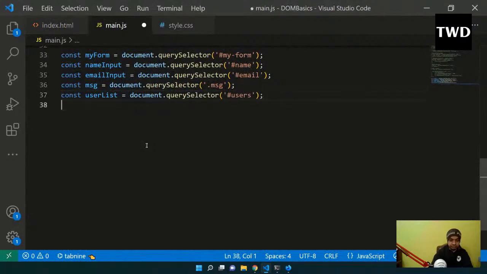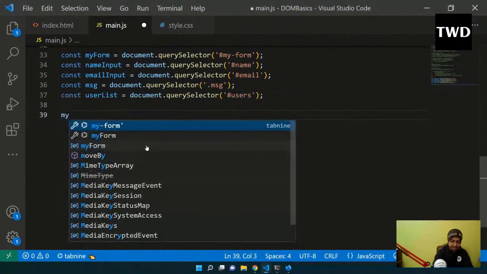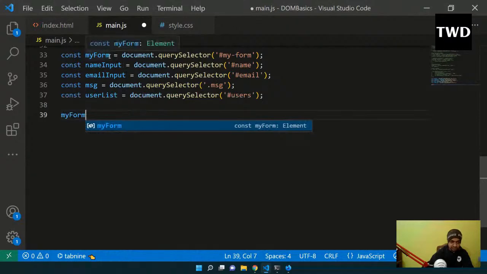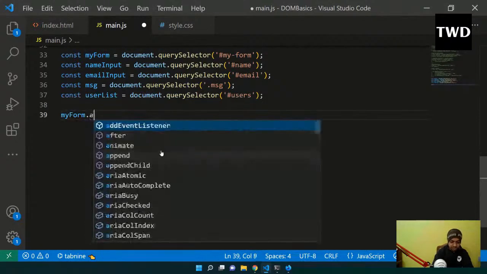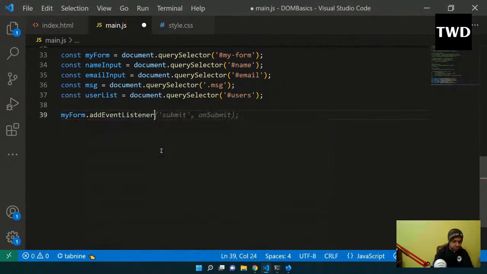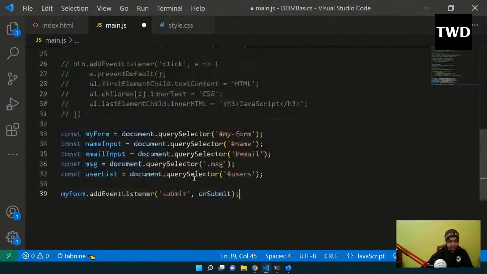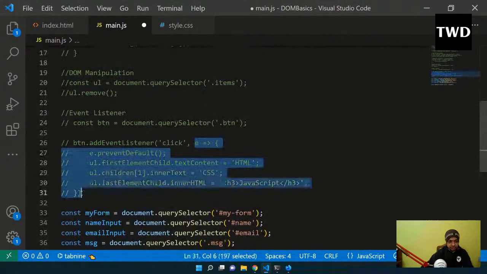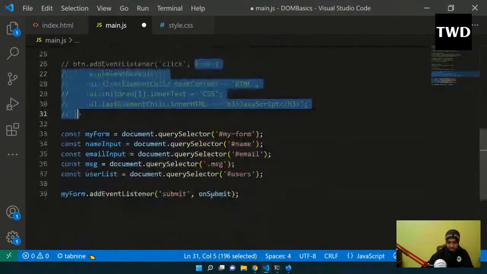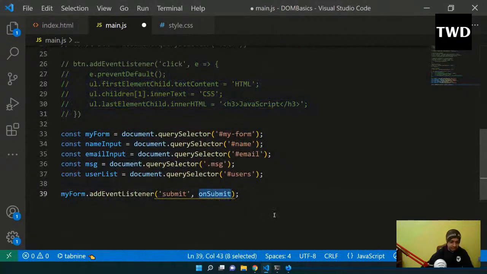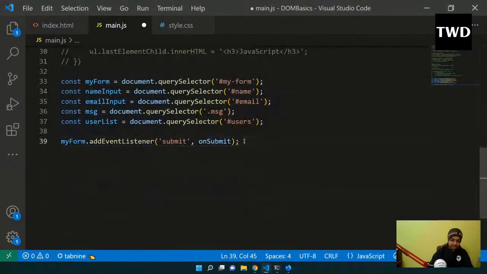So we'll listen on the submit. For that we have to select my form: myForm.addEventListener, and I'll do submit and onSubmit. So I will wait for the submit. onSubmit is a function which we have to create. Here we have given the function inline. I could have given it here itself, but I can create it outside also. We're going to create it outside because we should know both ways.